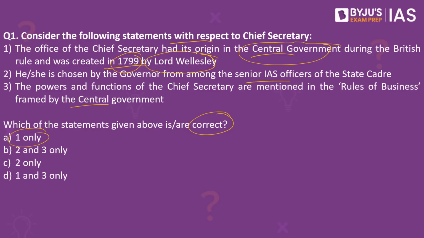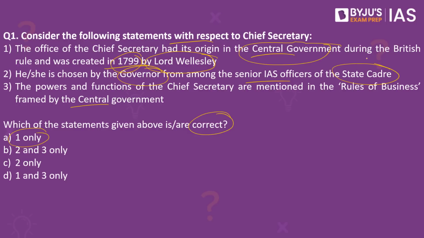If you look into the second statement, he or she is chosen by the governor from among the senior IAS officers of the state cadre. This is a wrong statement. Why is it a wrong statement? That is because he or she is chosen not by the governor, but instead by the chief minister. So remember, it is the chief minister who selects one of the officers in the state cadre as the chief secretary for that particular state.